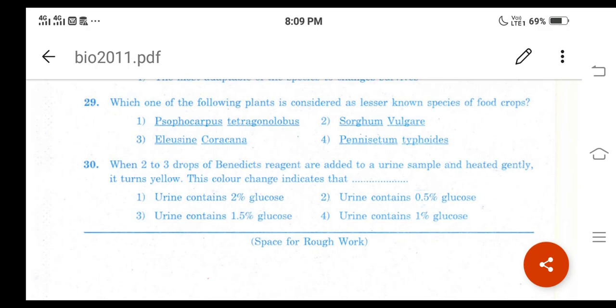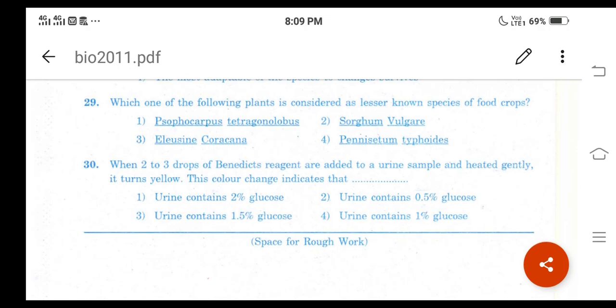Urine contains 1% glucose. When 2 to 3 drops of Benedict reagent are added to a urine sample and heated gently, it turns yellow. This color change indicates that the urine contains 1% glucose. Option 4 is the correct answer.